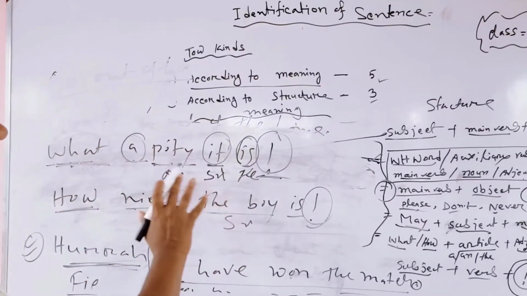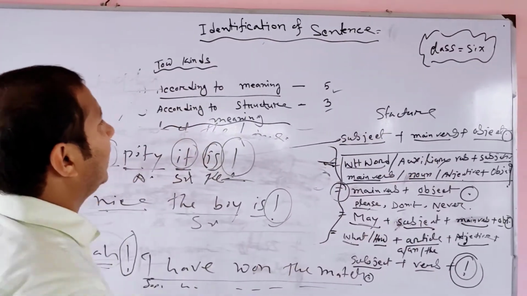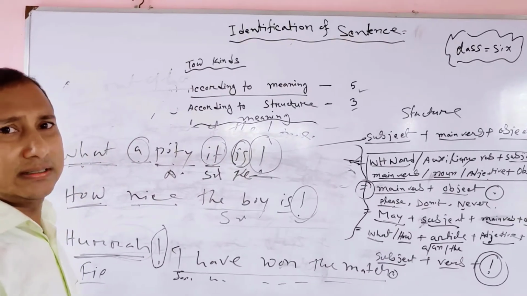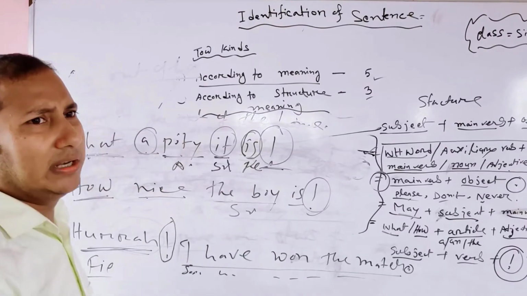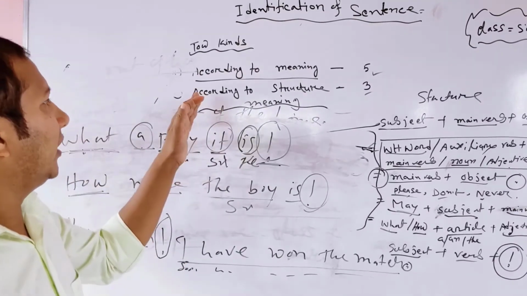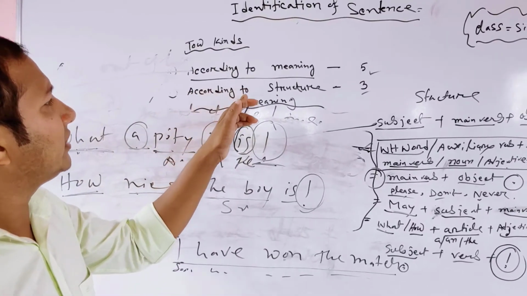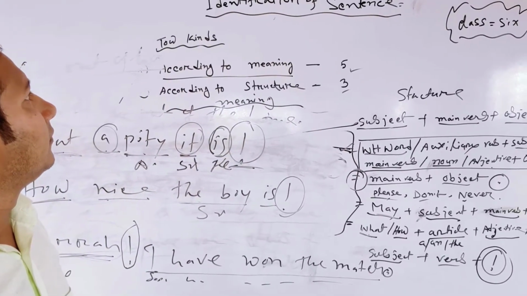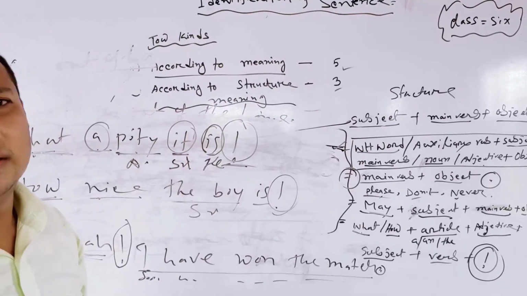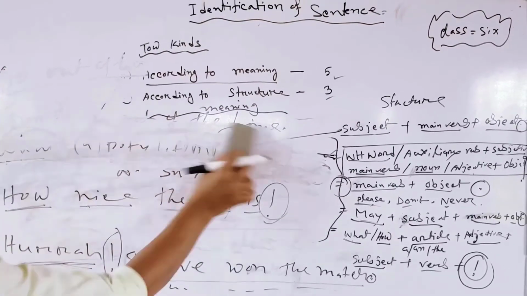So these are the structures of sentences according to meaning, five kinds. Now I will discuss the structure, three kinds. Now I will start.